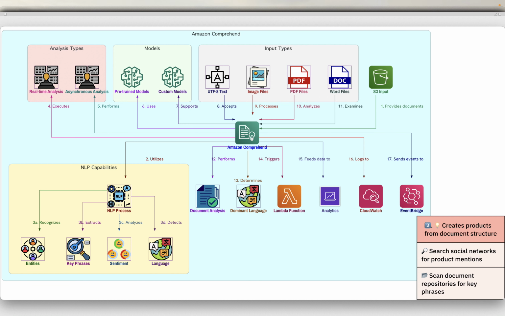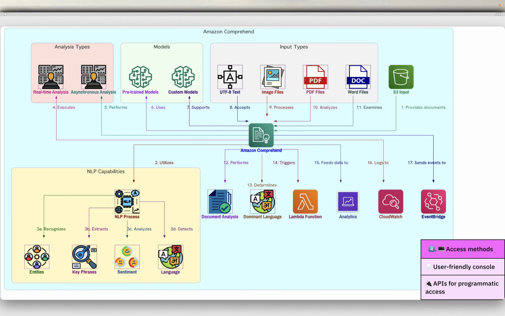Use Amazon Comprehend to create new products based on understanding the structure of documents. For example, you can search social networking feeds for product mentions or scan entire document repositories for key phrases, enabling innovative applications of text analysis.